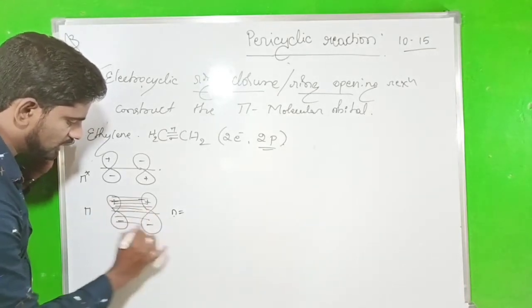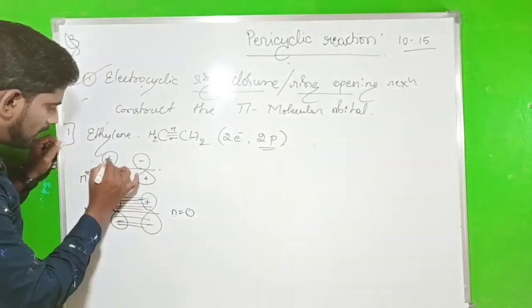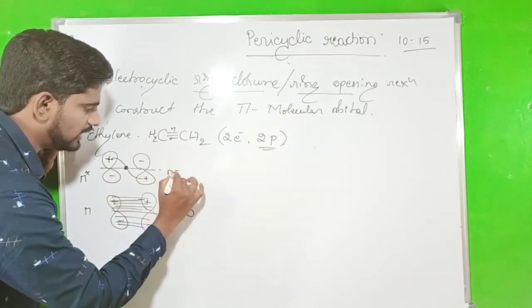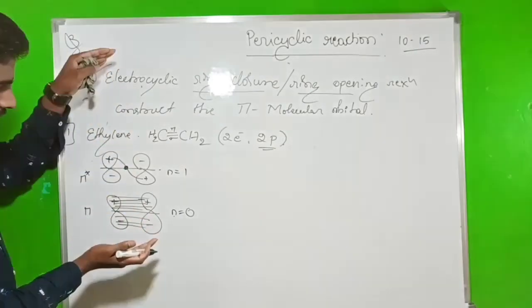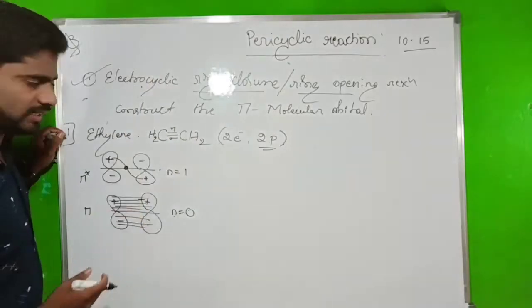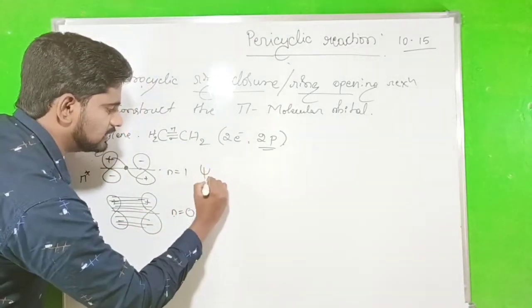Direct combination, there are no nodes, hence N equals 0. But here plus combined with minus, there is the presence of one node, so N equals 1. Always nodes increase from lower to higher, 0, 1, 2, 3, 4 like that. So now we say this is psi 1 and this is psi 2.